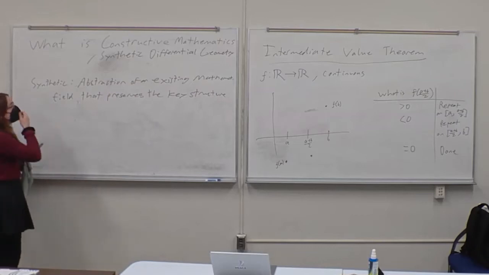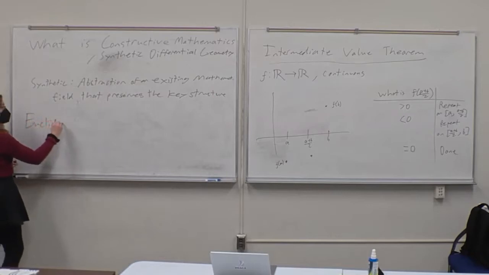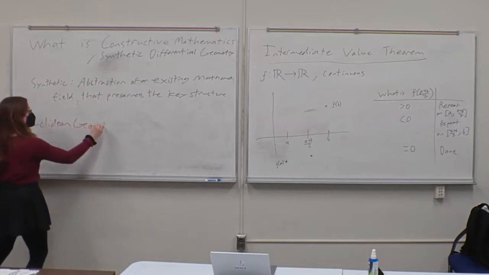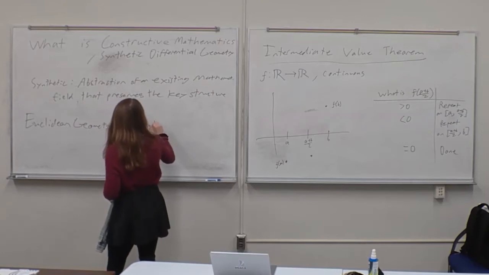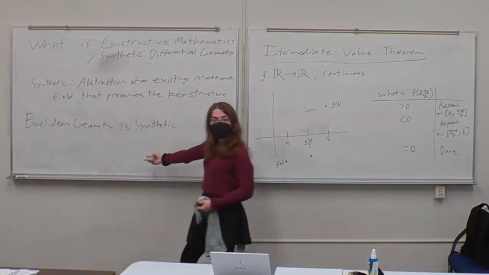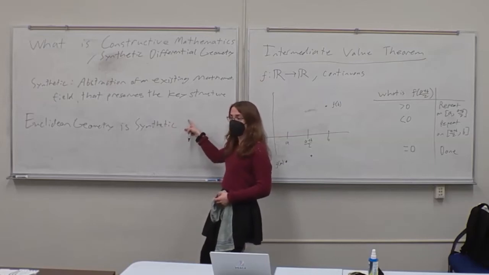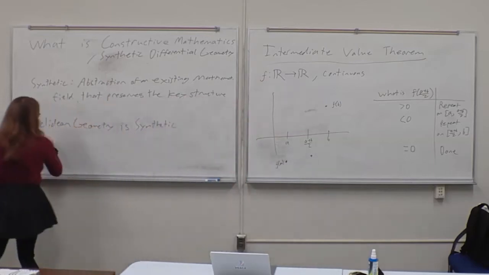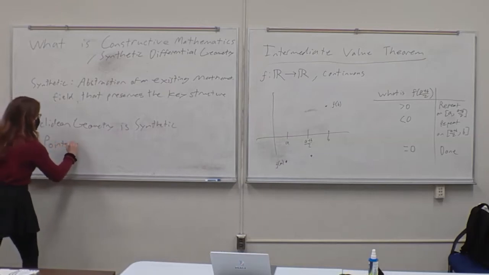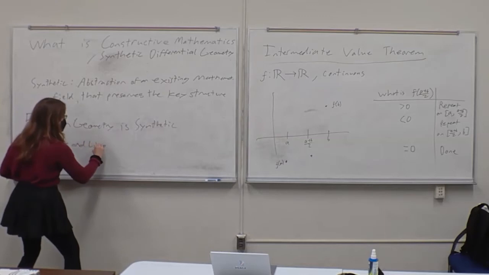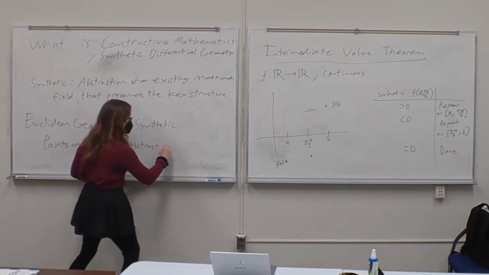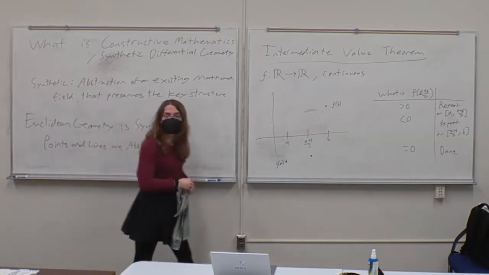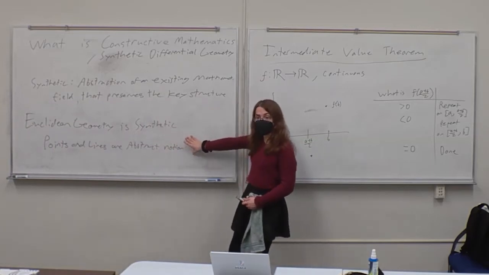Not an actual field. So a good example of this is Euclidean geometry. Euclidean geometry is in fact synthetic. The reason is that points and lines in Euclidean geometry are just abstract notions. They don't specifically refer to points and lines on a coordinate plane. They just refer to mathematical entities that satisfy the axioms of Euclidean geometry.